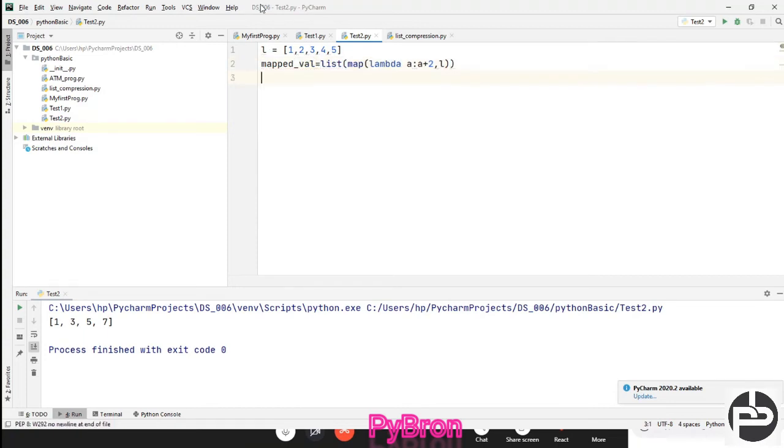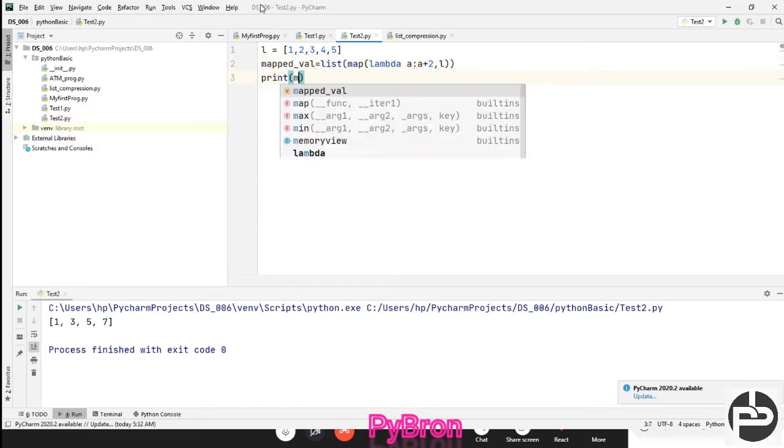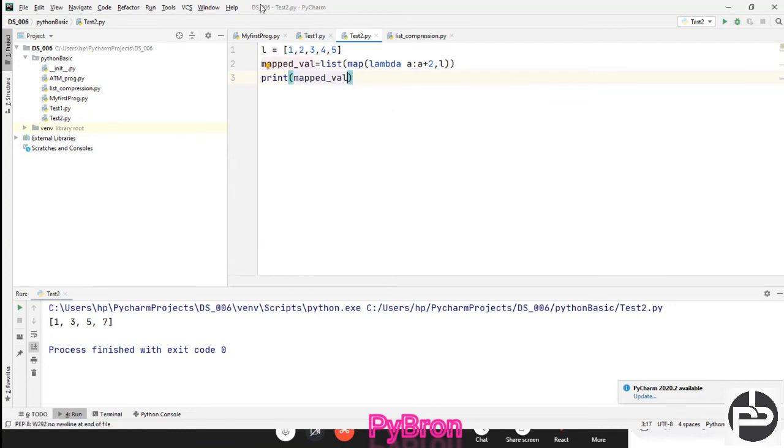So I'm going to print mapped_value, and let's see whether it is working or not. Yes, it is working, right? What I did: whatever the list was, 1 2 3 4 5, I added the number 2 to each element of that list, and I get 1 plus 2 is 3, 2 plus 2 is 4, 3 plus 2 is 5, 4 plus 2 is 6, 5 plus 2 is 7, right?